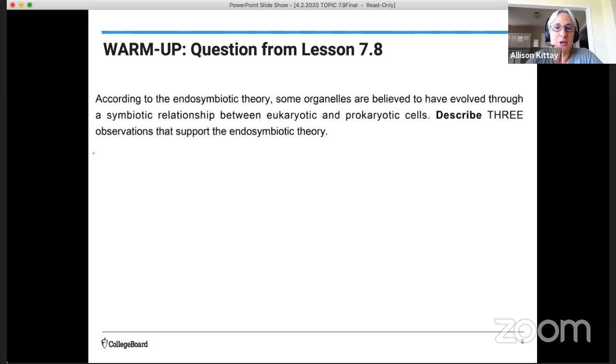All right, so let's read the question together. According to the endosymbiotic theory, some organelles are believed to have evolved through a symbiotic relationship between eukaryotic and prokaryotic cells. Describe 3 observations that support the endosymbiotic theory. Okay, so you're asked for 3, and you're asked to use that command term or task verb, describe.